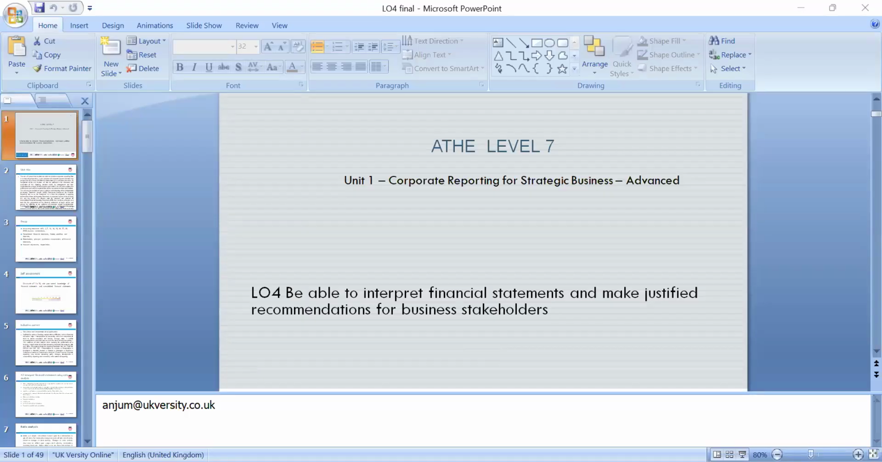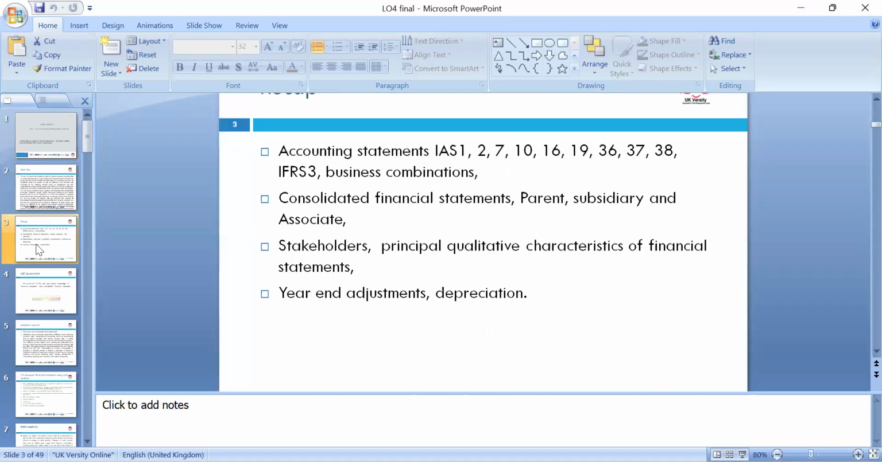Okay, today's lesson we are looking at LO4, which is: be able to interpret financial statements and make justified recommendations for business stakeholders. We know stakeholders mean anyone who has any interest in the business. Today's key focus will be financial ratios. You already learned financial ratios in your previous qualification, one of the key topics, which is used to measure financial performance.